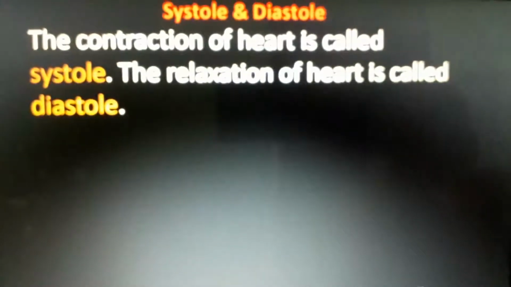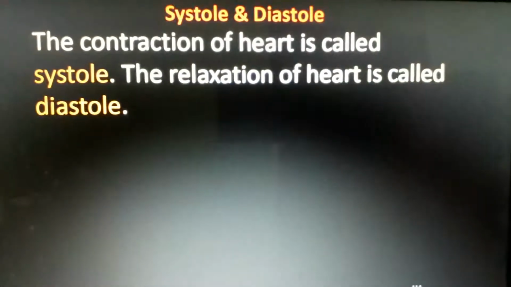So let's see what is this blood pressure. Before that, we must study two new terms. Those terms are called systole and diastole. So two new terms for you. It's nothing. The contraction of the heart is known as systole. The relaxation of the heart is known as diastole.